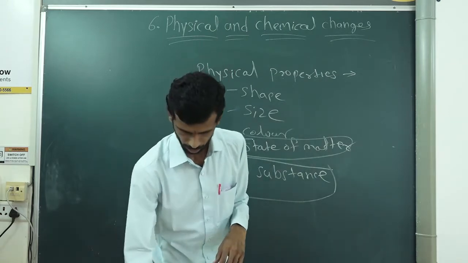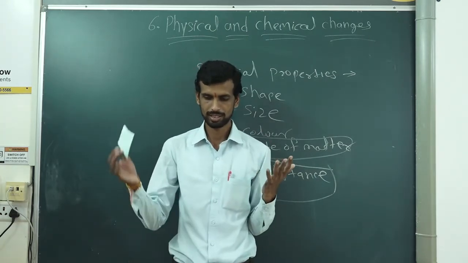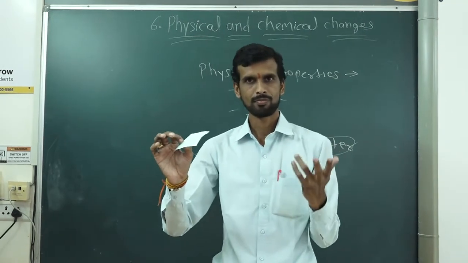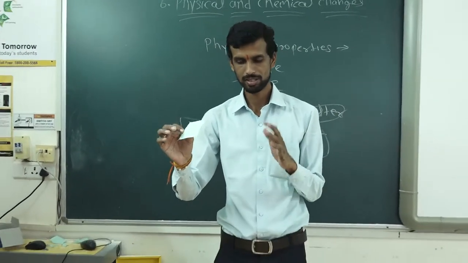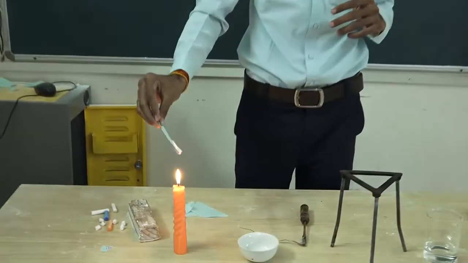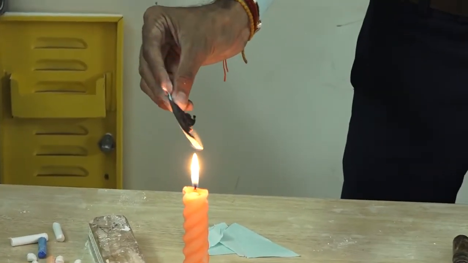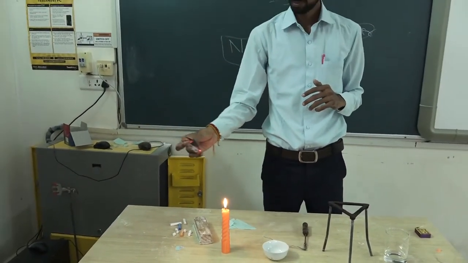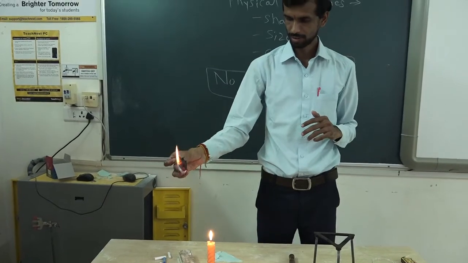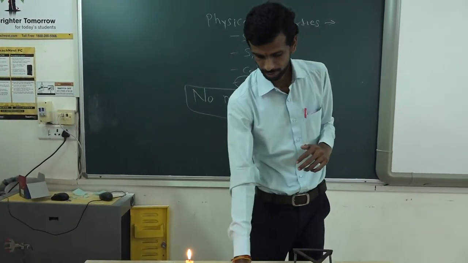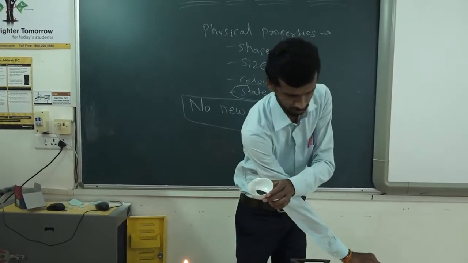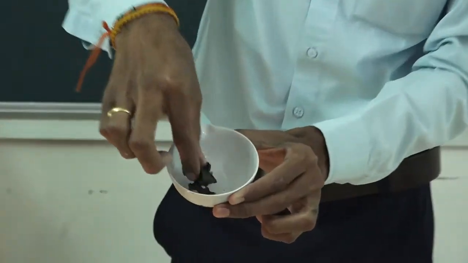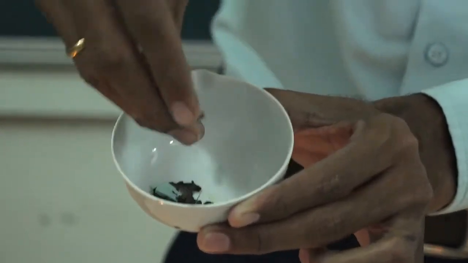Now we have seen two examples of physical change. Let us see an example of chemical change. Here I have converted paper into some pieces. Now I will burn the paper. What has happened here? After burning, paper is converted into ash. This is ash, right?